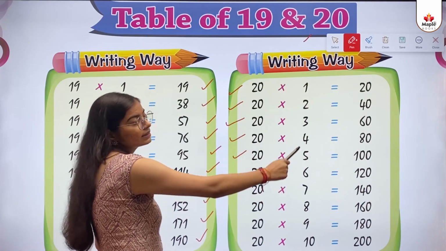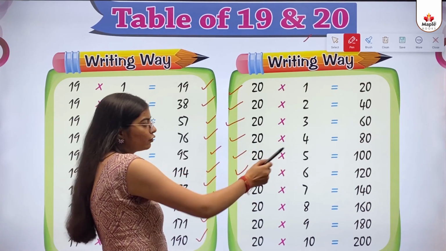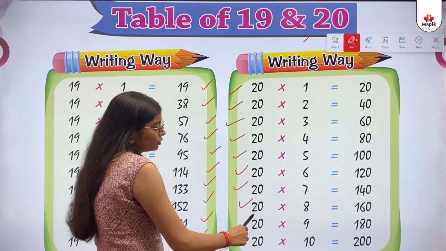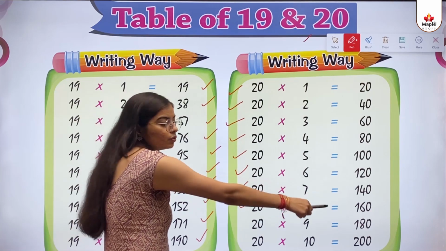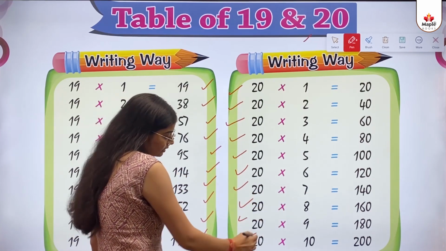20 multiply 6 equals to 120. 20 multiply 7 equals to 140. 20 multiply 8 equals to 160. 20 multiply 9 equals to 180. 20 multiply 10 equals to 200.